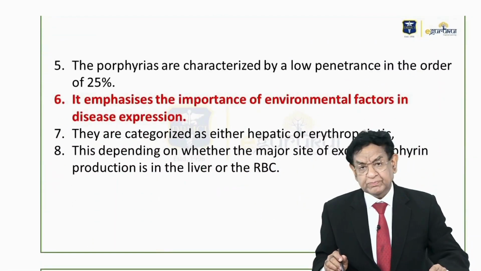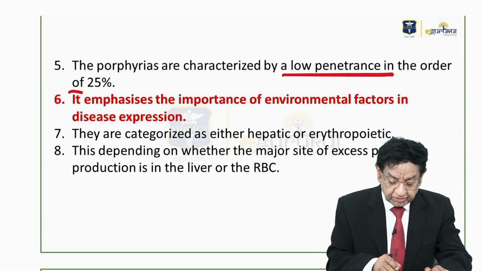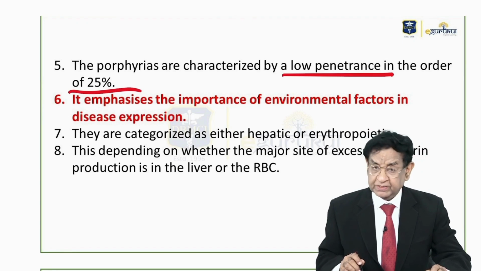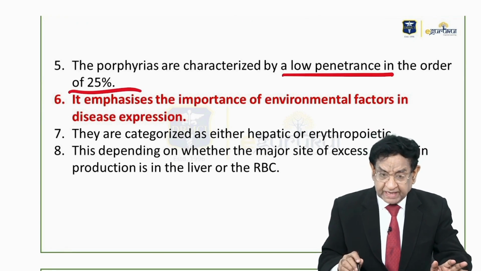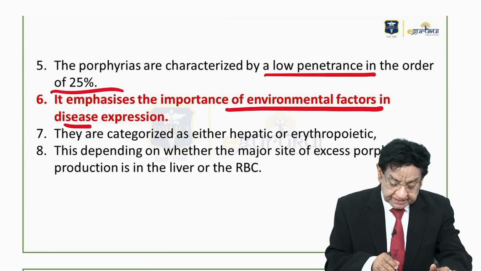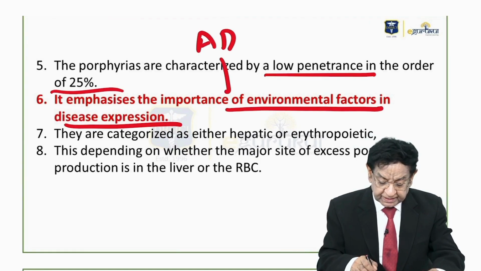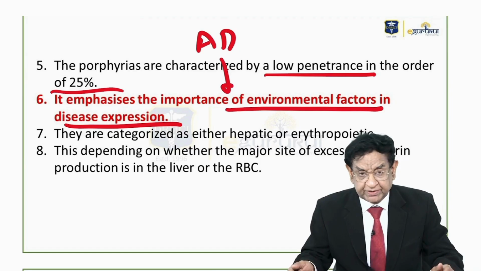Now, one more characteristic feature of porphyria is their low penetration, in the order of 25%. Okay, only 25%, and that's why there's the importance of environmental factors in the disease expression. Although the disease itself is dominant, penetration is only 25%.